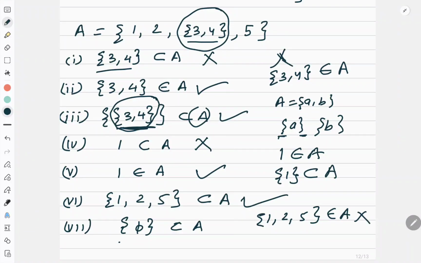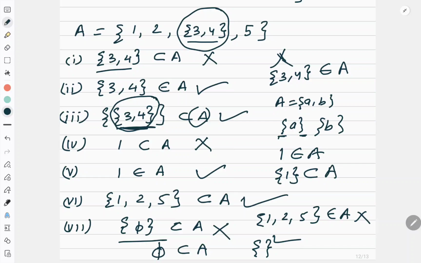Okay, now the null set is a subset of A, again wrong as written. Yes, null set is a subset of A, but we should not write it in parenthesis. Either you write the empty parenthesis, that also represents the empty set, and this also represents the empty set, right? That is correct. But writing null set or a void set in parenthesis is wrong.